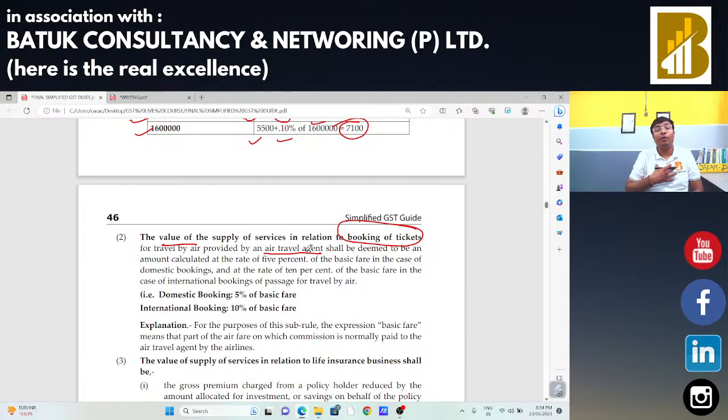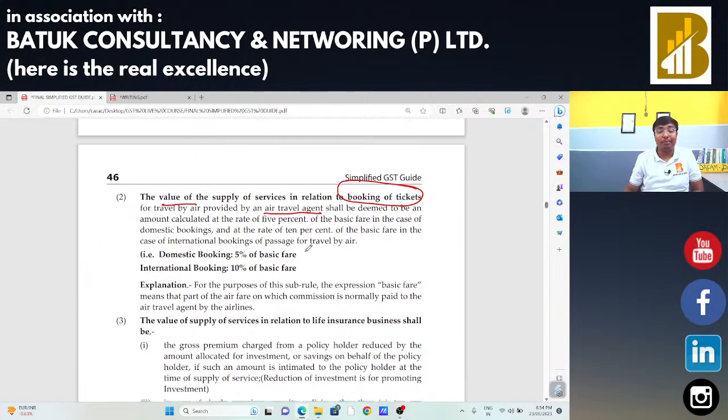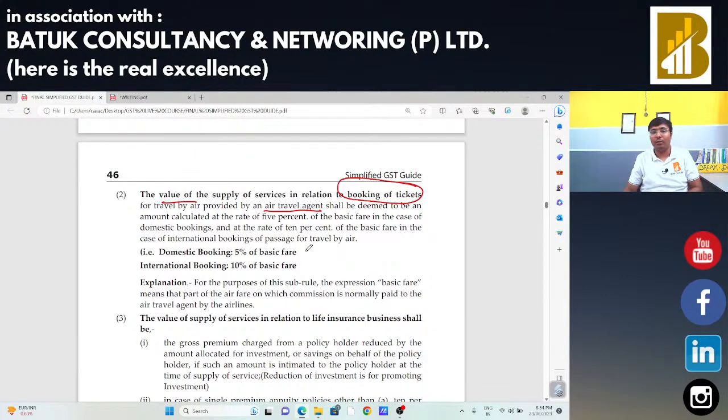In that case, if we are going to book a domestic flight, or domestic transportation by air, in that case 5% of basic fare will be the value of supply. Suppose the basic fare is 10,000 rupees, in that case 5%, that is 500 rupees, will be the value of supply.